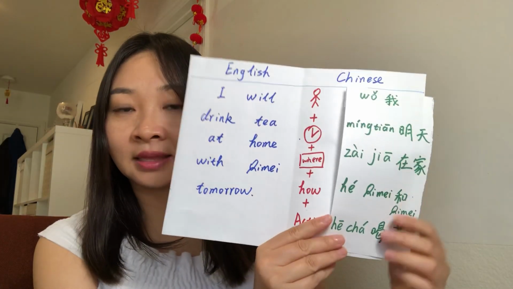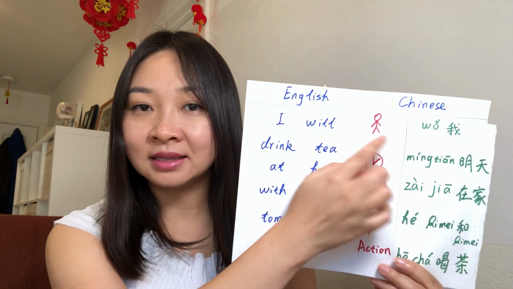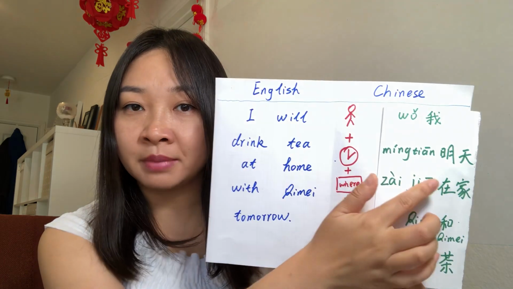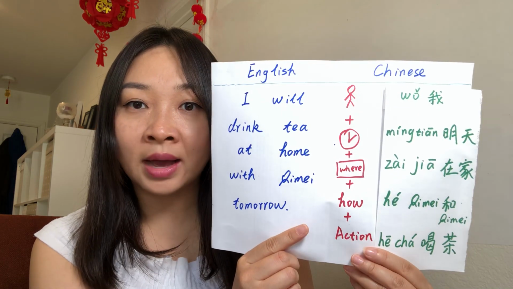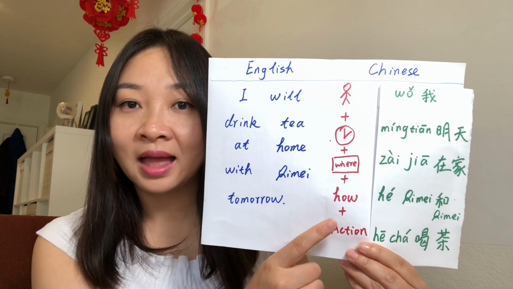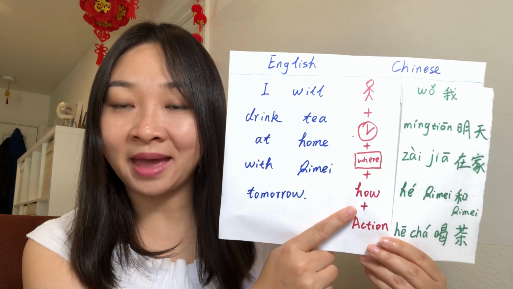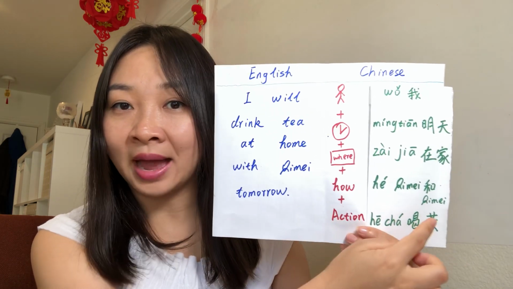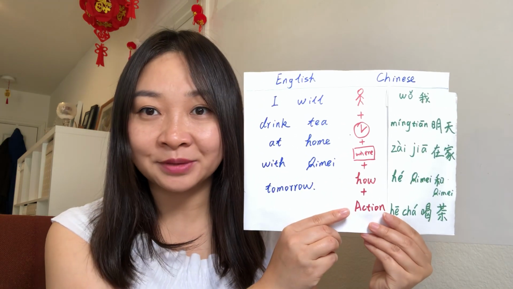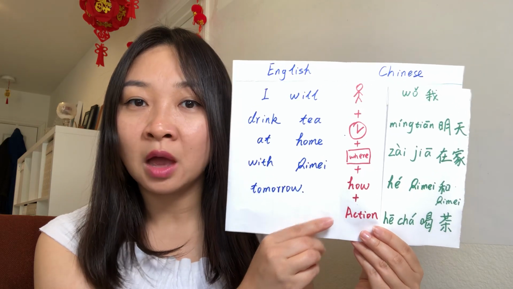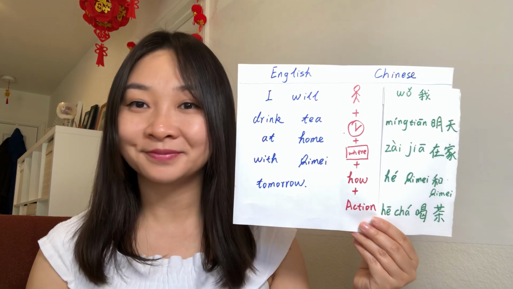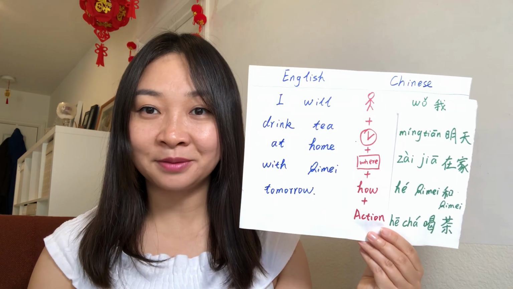Okay, so look at this. Subject, 我, right? And time, tomorrow is 明天, right? And location is 在家, at home. And how, with 奇美, 和奇美, right? 和奇美. What do you do? 喝茶, drinking tea. Okay, so the sentence will be 我明天在家和奇美喝茶. Okay, now it's simple, right?